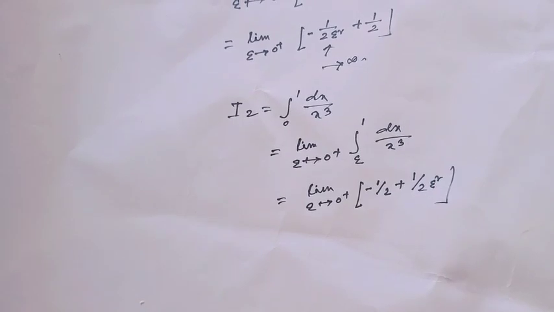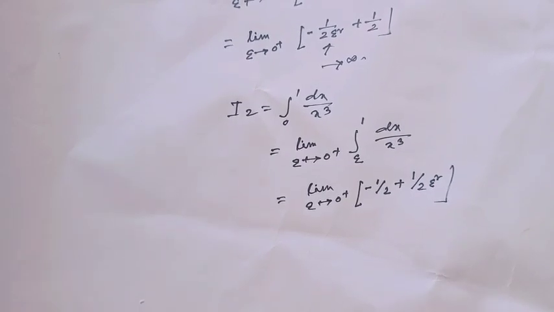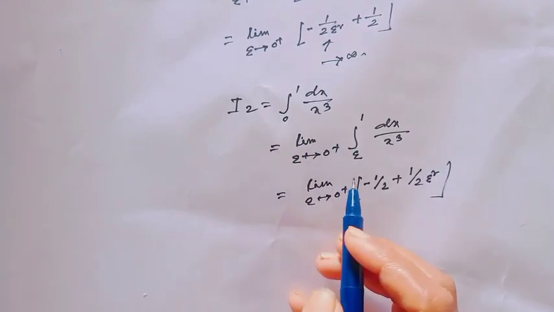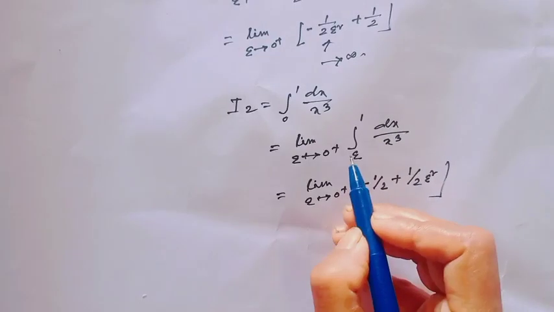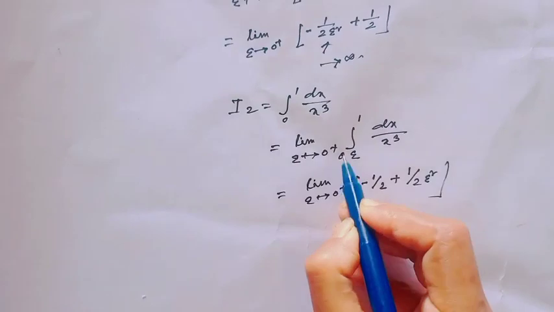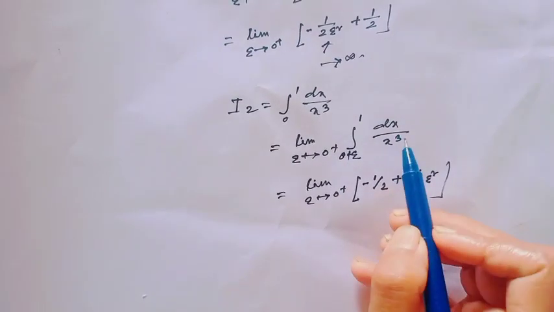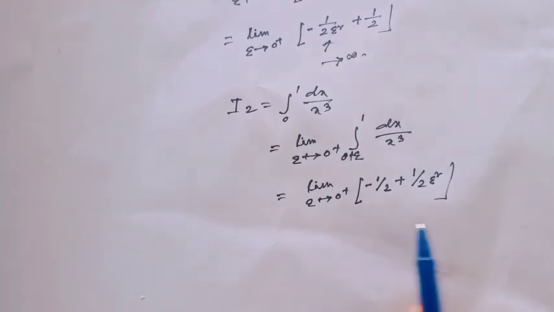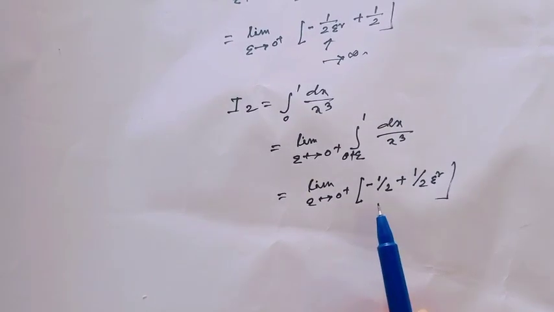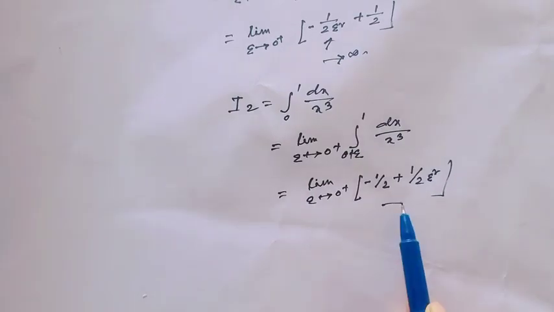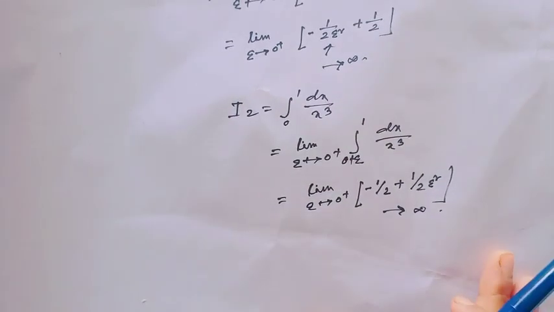Since here there is a discontinuity at the point below, at 0. So this integral would be limit epsilon tends to 0 plus, integral from 0 plus epsilon to 1 of dx over x cube. And similar to before, after integrating and putting the limit, this value would be limit epsilon tends to 0 plus of minus half plus 1 over 2 epsilon square. Similarly, this tends to infinity after putting the limit.